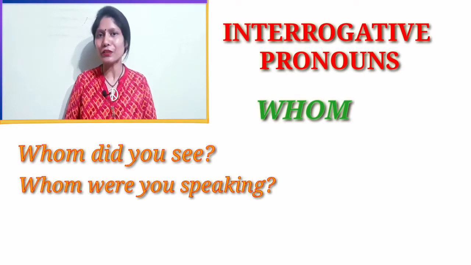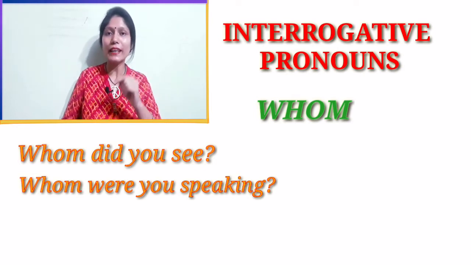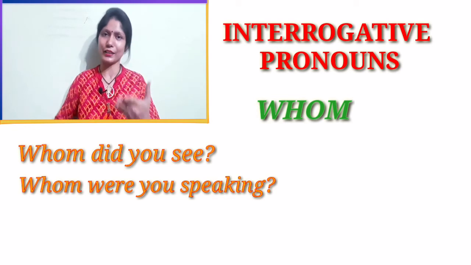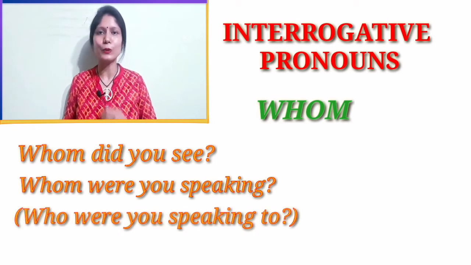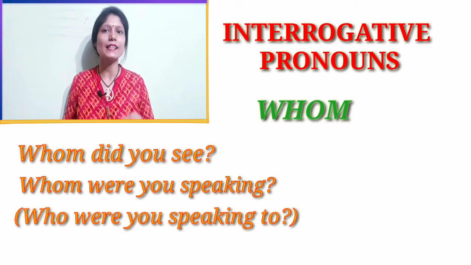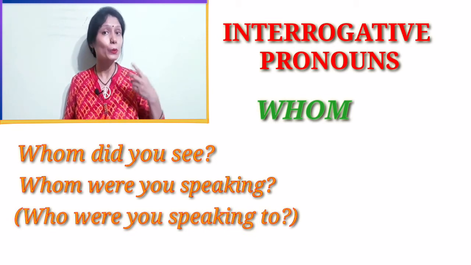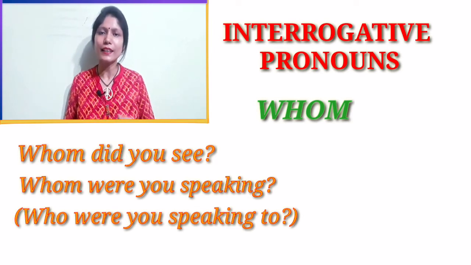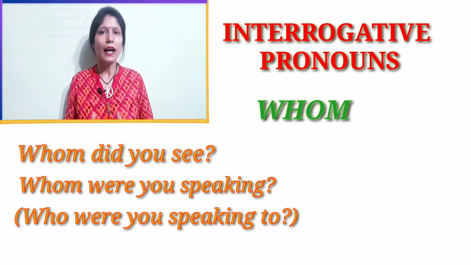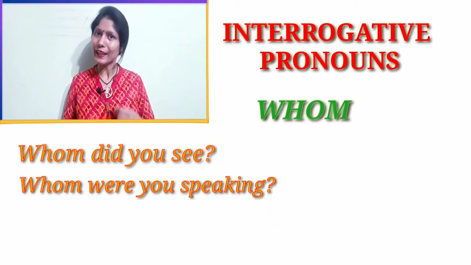Here I want to tell you one more thing. We can write this sentence in another way also, starting with who. For example, who were you speaking to? See, this sentence is also correct. Though both the sentences have the same meaning, in modern English we start the sentence with who also. I hope interrogative pronouns are clear to you.